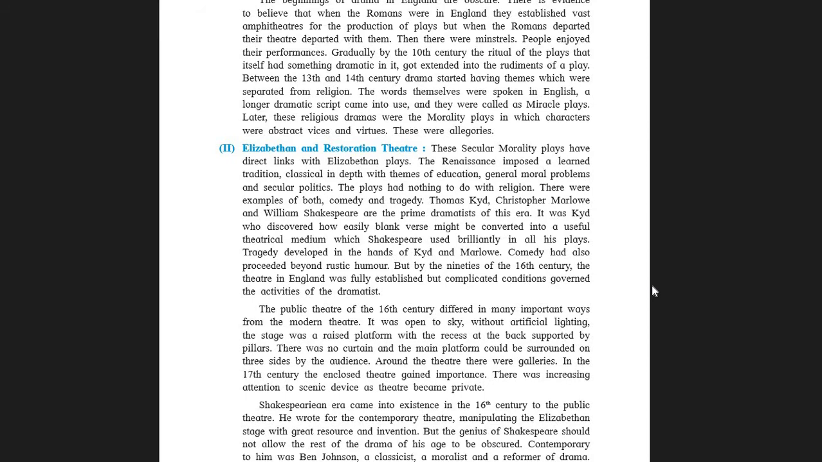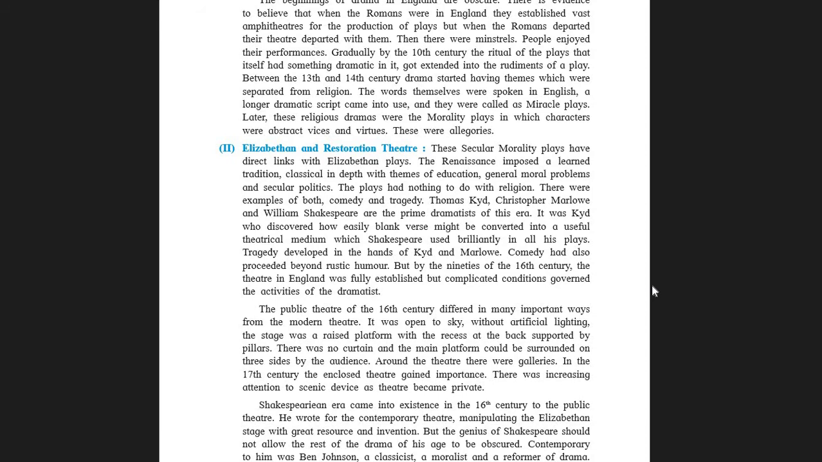So students, the Renaissance imposed a learned tradition. You know the tradition, the practices, what people had in those days. Then the classical in depth. People were very much, you can say, conservative as far as their mindset is concerned. They were very much conservative, very much traditional. But the Renaissance period gave them a thought beyond their imagination, beyond their vision.